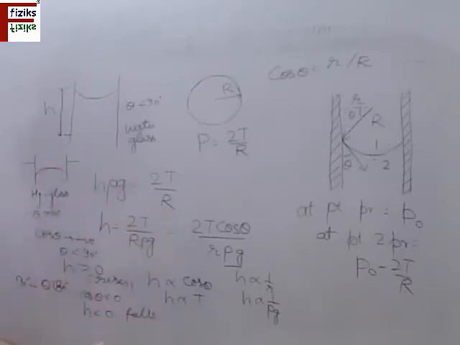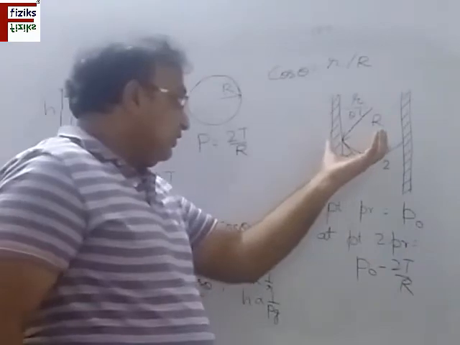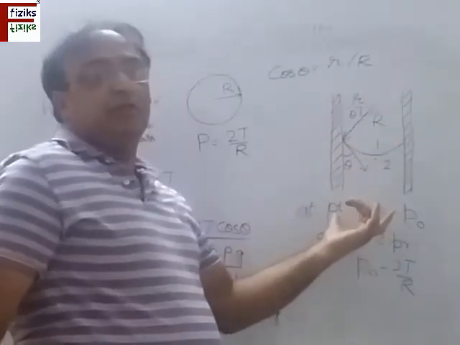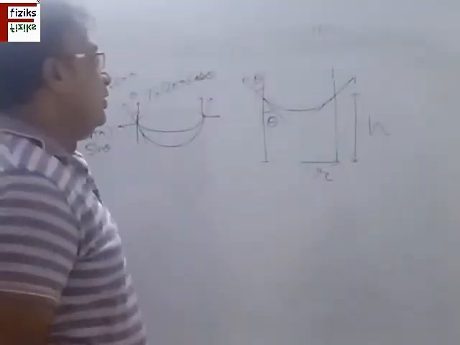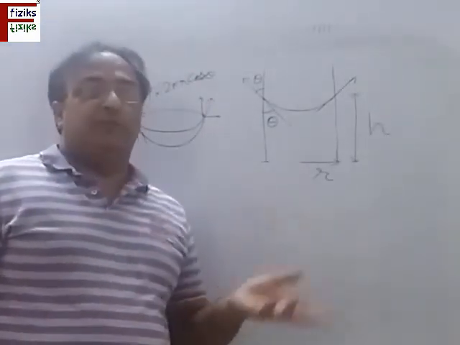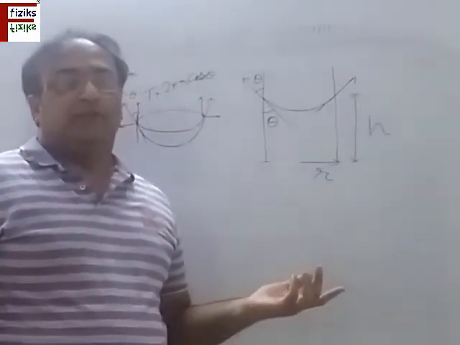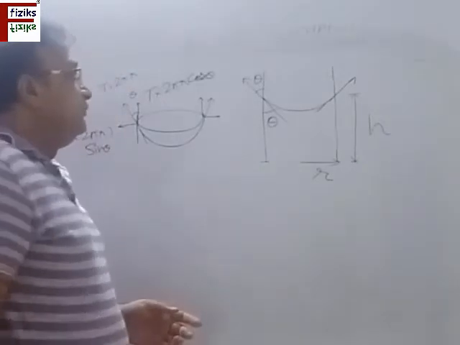Next we will be calculating this with the help of the weight of the liquid column. That is an alternate method for finding the same formula. So now we are discussing the alternate method of finding the same formula for capillary rise or fall.